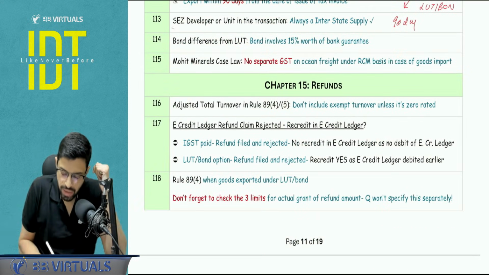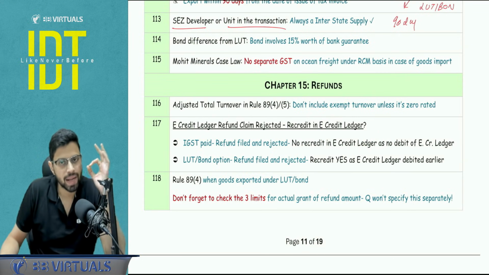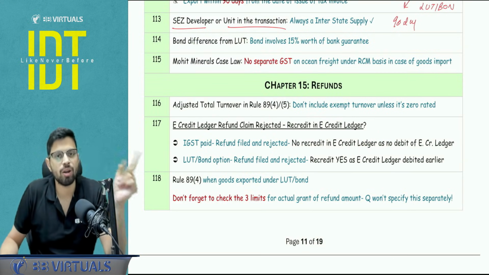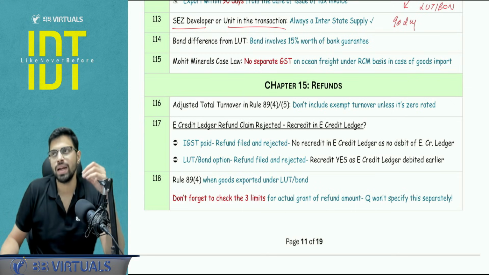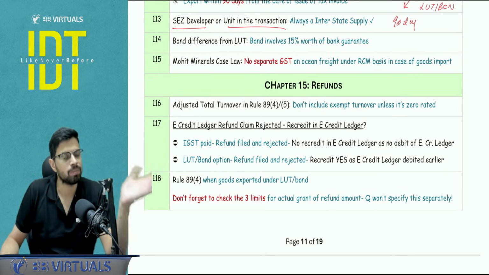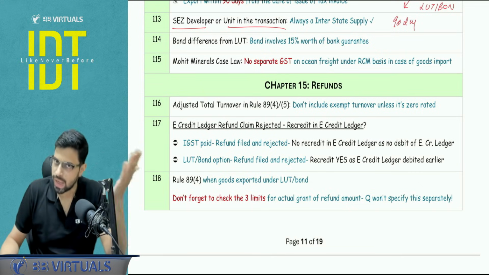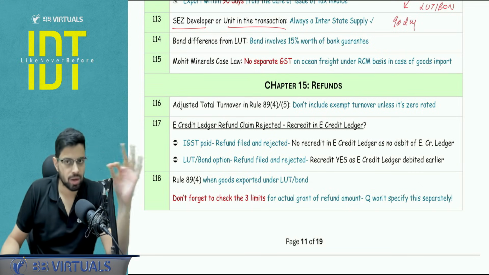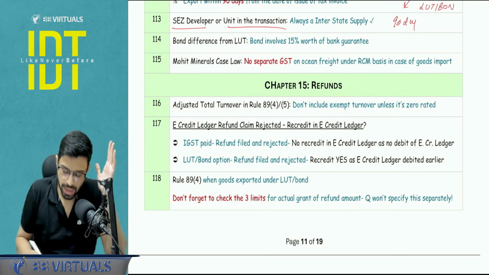Next, whenever SEZ developer or SEZ unit is involved in any transaction, it is always an interstate supply. Specific law will always prevail over general law. So let's say accommodation service given to SEZ developer, technically by general law, it can be an interstate supply, but no, here specific law, it will always be an interstate supply.